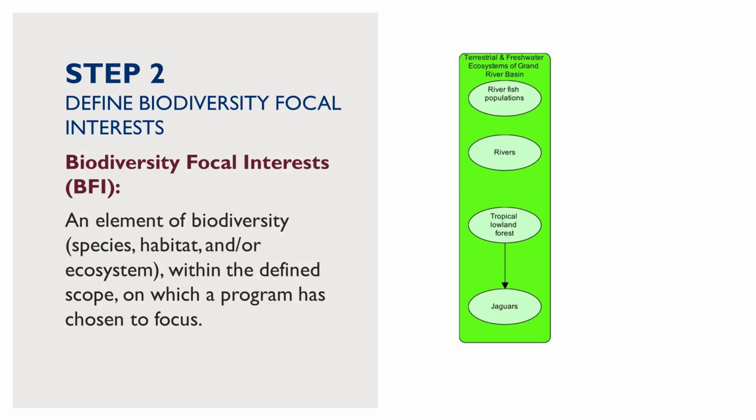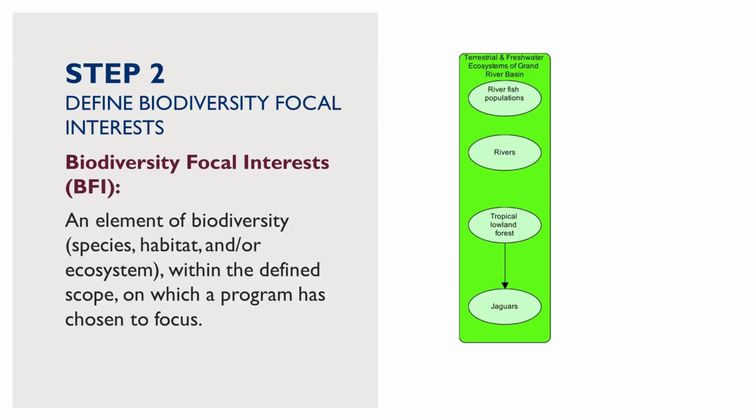It is useful to think about ecosystems and habitats first, and then ask yourself if there are any important species that would not be conserved even if the ecosystem or habitat were conserved. An example of this would be a species that is subject to unsustainable hunting or collection. Even if the forest is in good shape, a species could be hunted to extinction within that area.